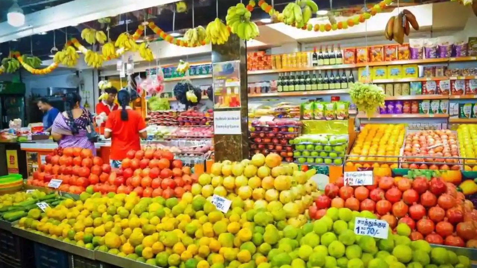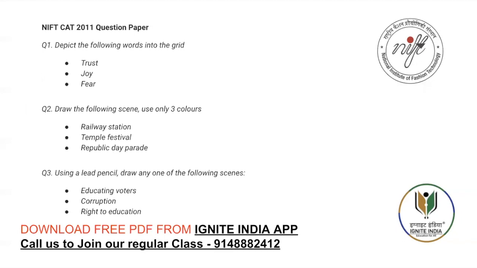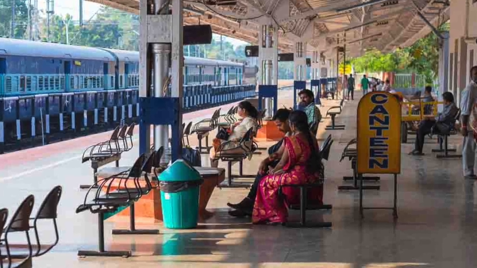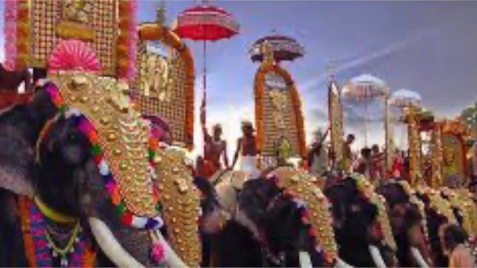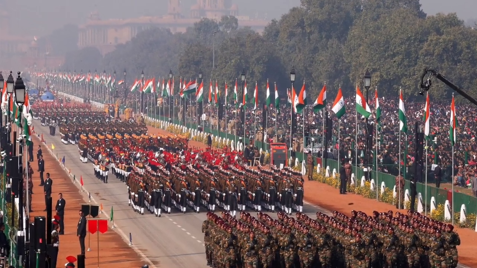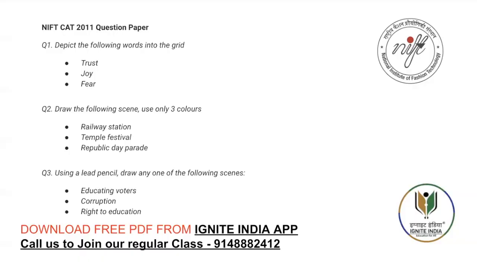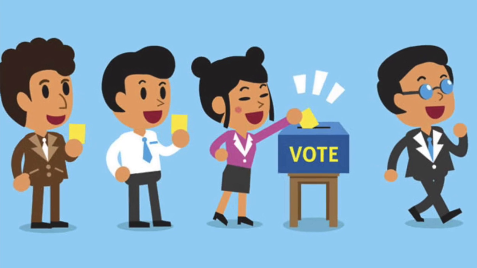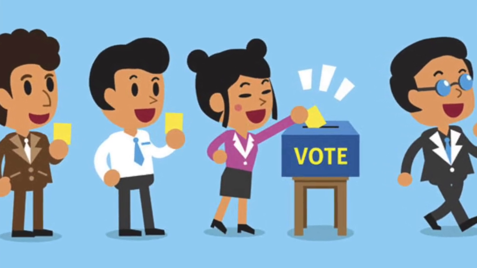Moving to the next, NIFT CAT 2011 question paper. Depict the following words into the grid: trust, joy, fear. Draw the following scenes using any 3 colors: railway station, temple festival, Republic Day parade. Using a lead pencil, draw any one of the following scenes: educating voters, corruption, right to education.